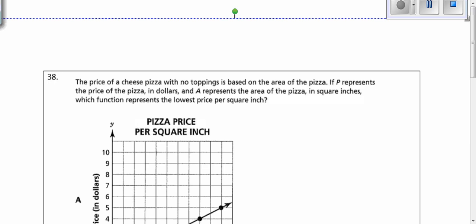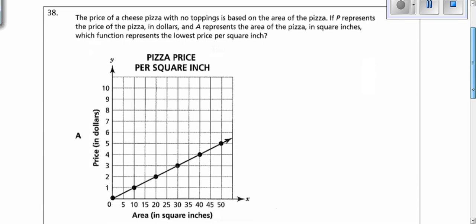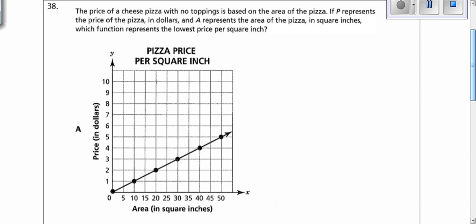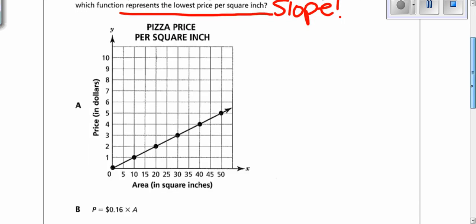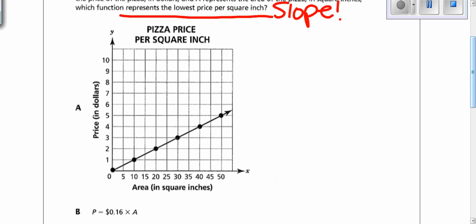And lastly, we have number 38. The price of a cheese pizza with no toppings is based on the area of the pizza. If P represents the price of the pizza in dollars and A represents the area of the pizza in square inches, which function represents the lowest price per square inch? So they want to know the lowest price per square inch. That is the slope you're solving for. So you're given 4 different representations on how to find the slope. So you just solve for the slope, and whatever one has the smallest slope is your answer.